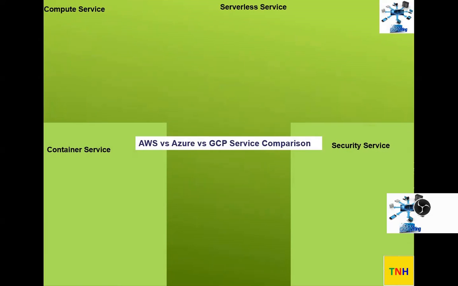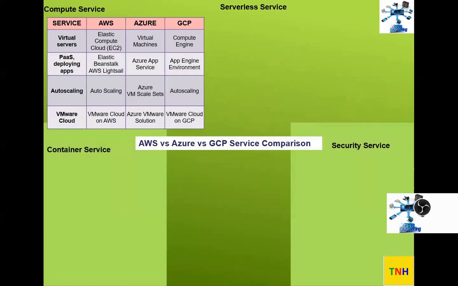Services offered by different cloud vendors. Again, we are considering the three giants, AWS, Azure, and GCP. Each vendor offers these services, but there are slight differences in their terminology and the way they are offering. Let's start with compute service, the first one. Under compute service, the general categories are virtual servers and PaaS, auto scaling, VMware. Under AWS, virtual servers are known as EC2 instances. Azure says virtual machines, Google says Compute Engine.